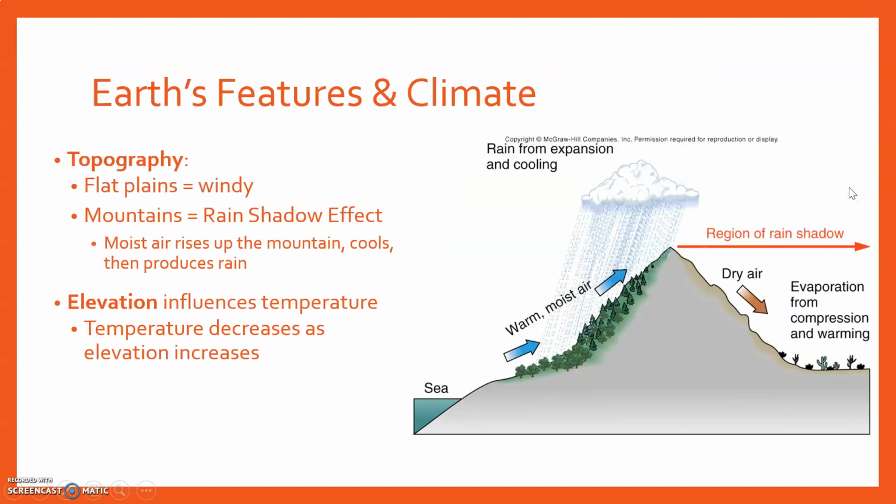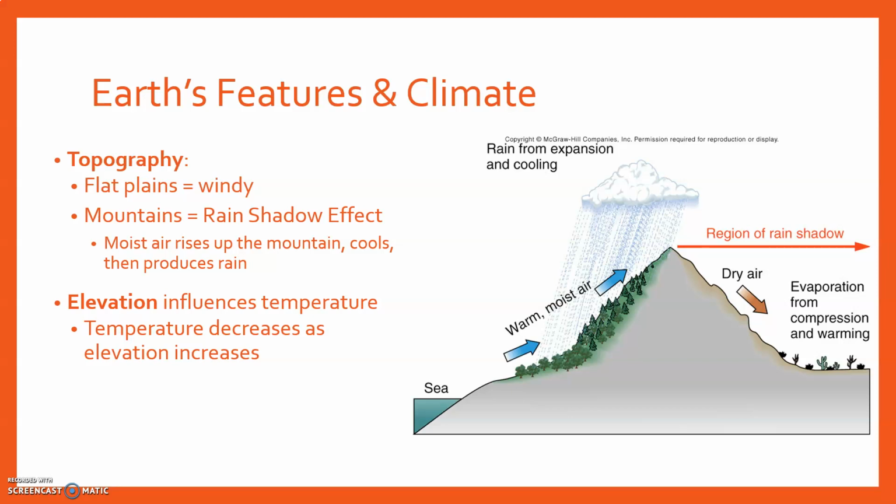All right, topography. Something can be said about topography. Topography is the lay of the land, whether it's mountainous, flat, hilly, etc. So flat plains are often very windy. That's why a lot of places out in the Midwest, such as Texas and Oklahoma, are very flat. They're great breeding grounds for tornadoes because tornadoes like flat environments. They also like unstable air, and those areas happen to get that as well. It's very windy in those places, and the wind just blows across the surface because nothing's blocking it.